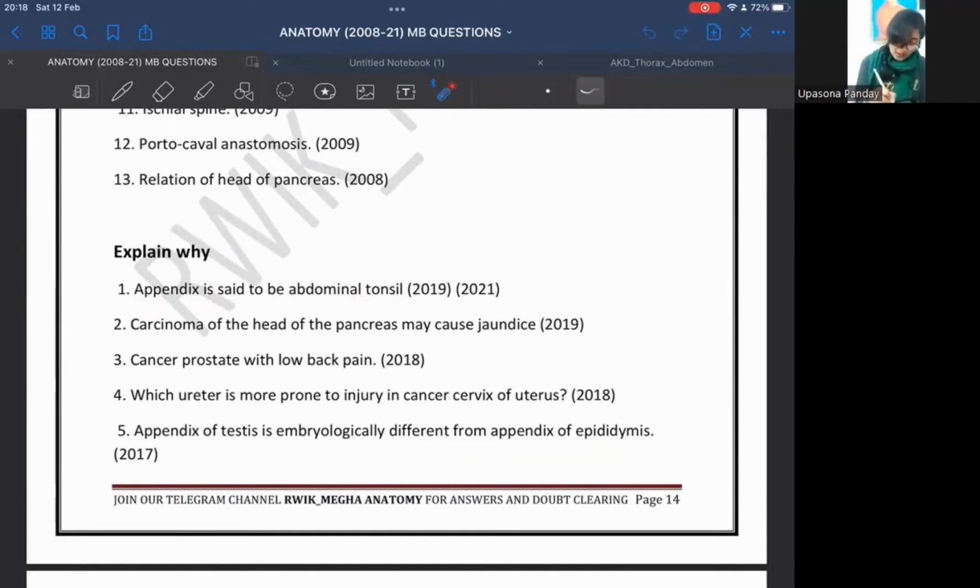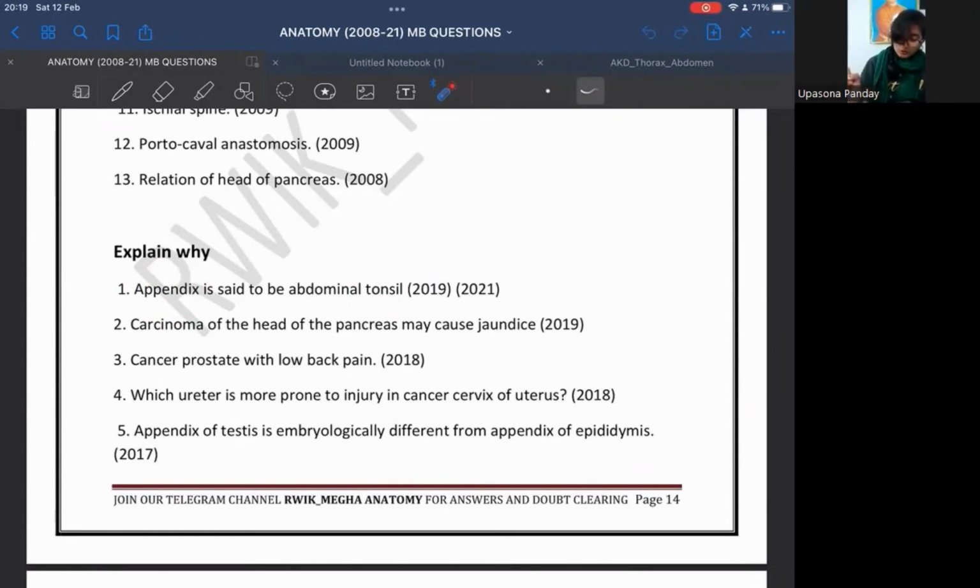So first of all, what is the tonsil? Now, this is a structure which is formed by the lymphoid aggregations. Okay. And what is the function of the tonsils? Now, it traps the microorganism and prevents infection in the body. Now, why appendix is said to be the abdominal tonsil?